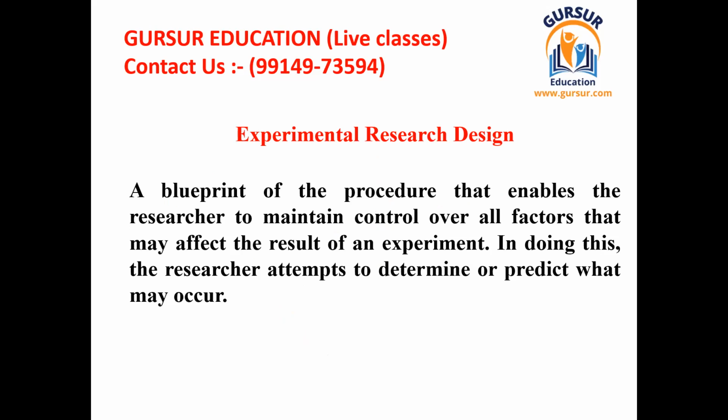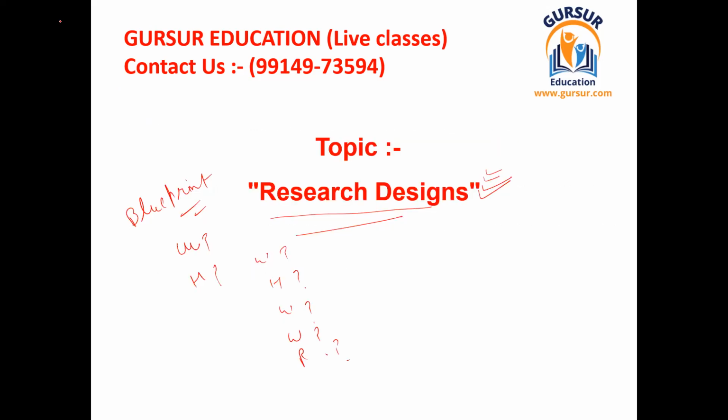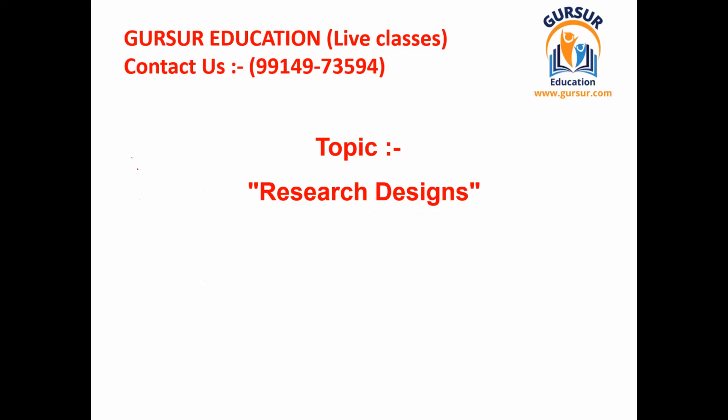These processes have to be learned for only three or four kinds of researches. Otherwise, each and every research which we studied yesterday under the head of types of researches can have a different type of research design. I have already given you examples like historical research design, quantitative research design, and qualitative research design.